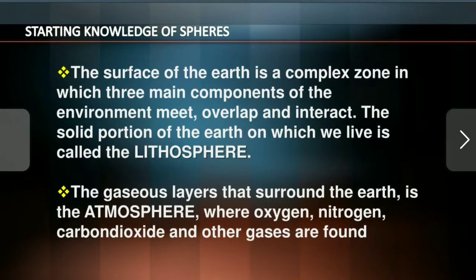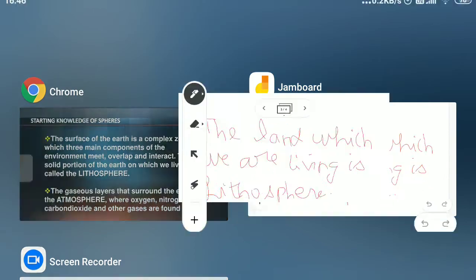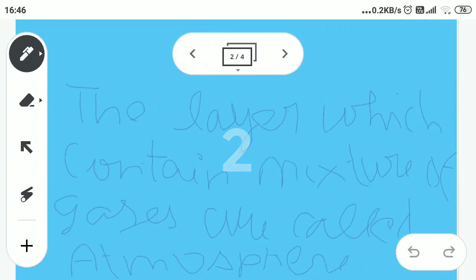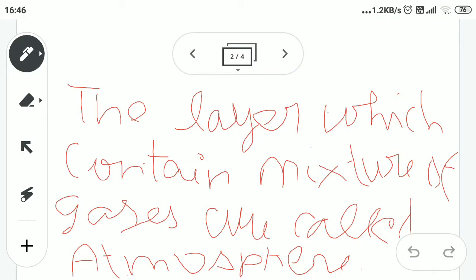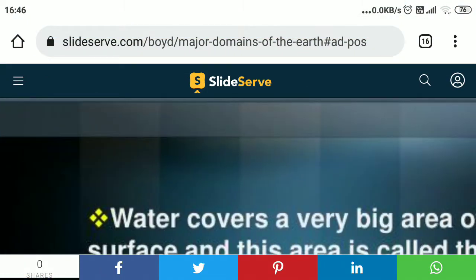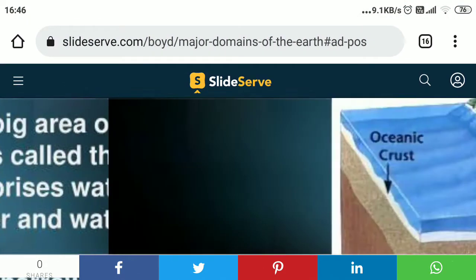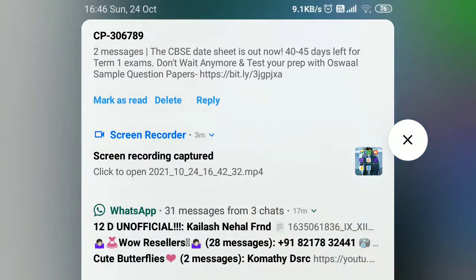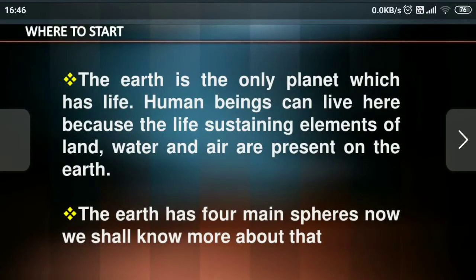A little bit of explanation: the layer which contains a mixture of gases is called atmosphere.